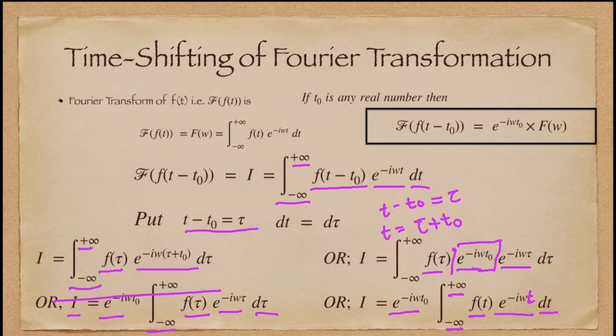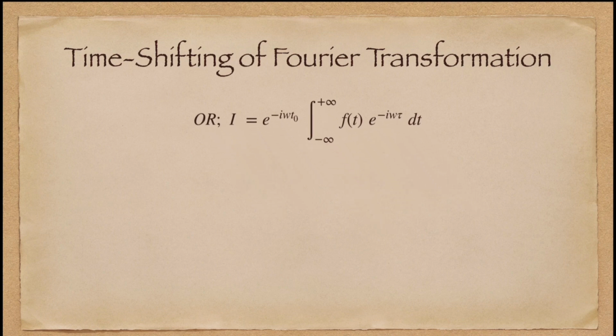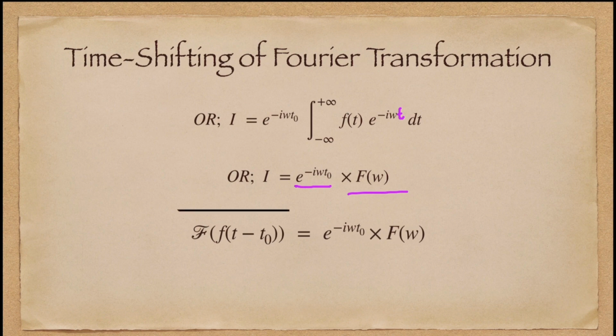We just use the property of definite integral, that the integral from a to b of f(x) dx equals the integral from a to b of f(y) dy. So here we change tau to t, and this becomes the integral of f(t) e to the power minus i omega t dt. So I equals e to the power minus i omega t naught into F(omega). So this is your time shifting property of Fourier transformation.